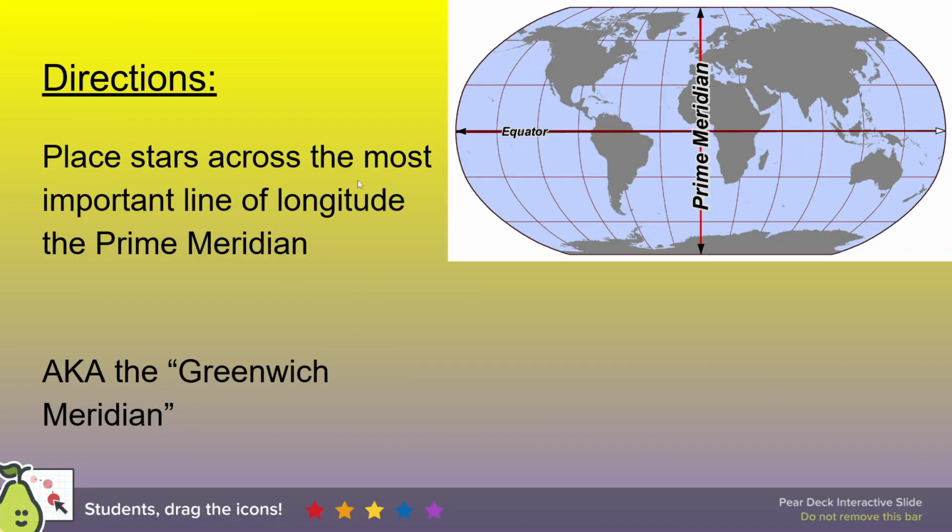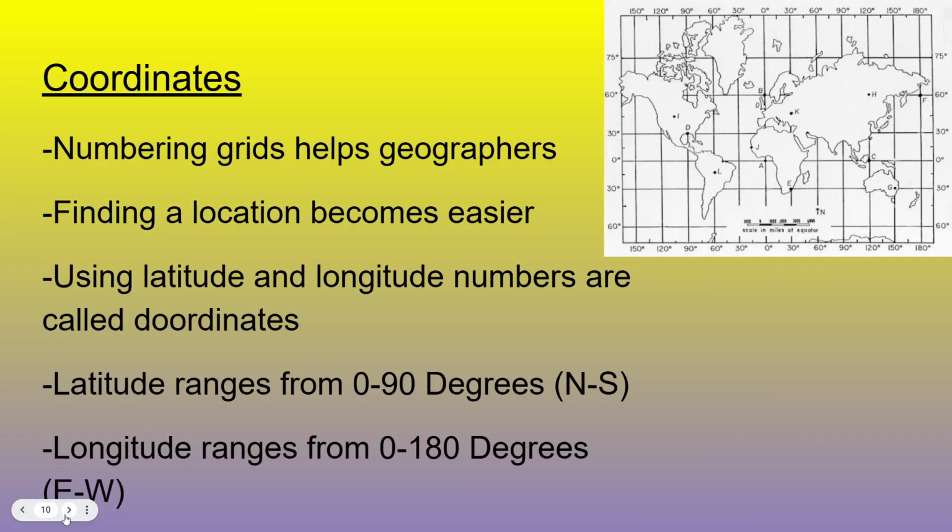Among the most important lines of longitude is the prime meridian. This map makes it fairly easy. Now that we have all the latitude and longitude lines, we have the equator running east to west and the prime meridian running north to south, dividing the Earth into 4 quadrants. We'll get into the quadrants in just a second.